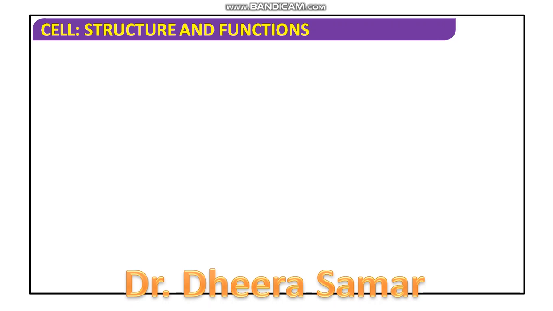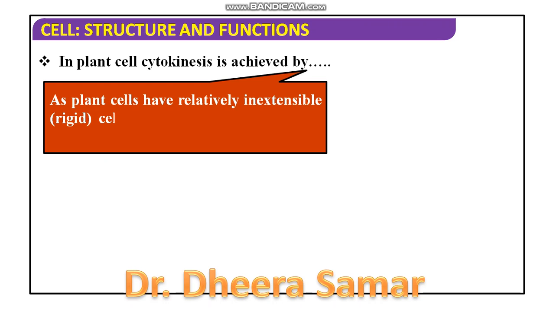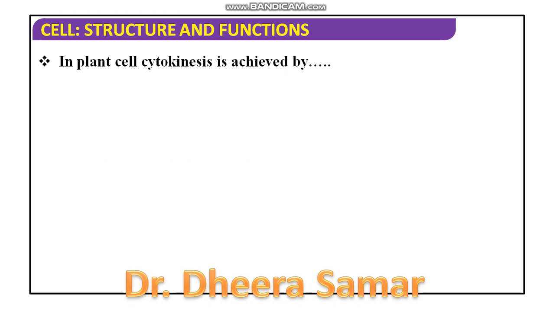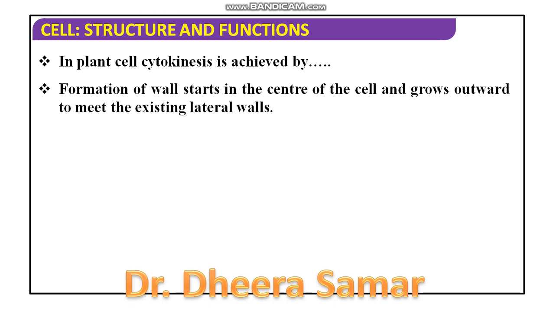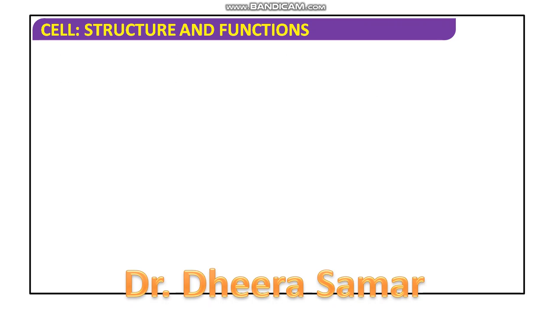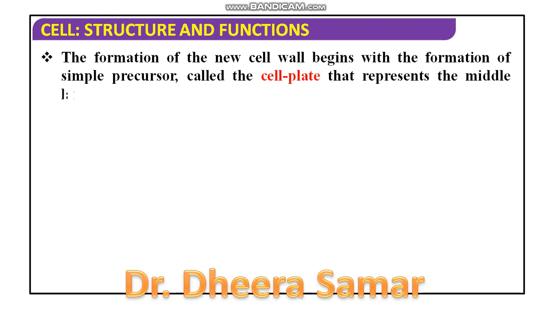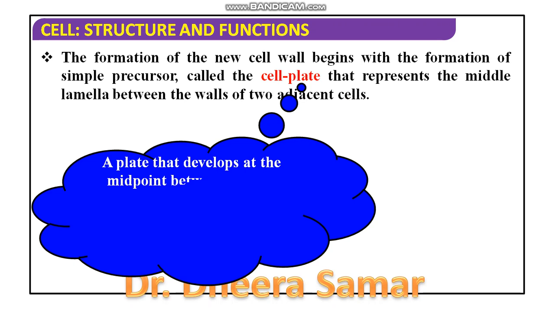But in the case of plant cells, there is a complication or a problem, and that is the presence of the cell wall. Plant cells have a rigid cell wall, so they undergo a different mechanism of cytokinesis. The formation of the wall starts in the center of the cell and grows outwards to meet the existing lateral walls. The formation of the new cell wall begins with the formation of the cell plate.